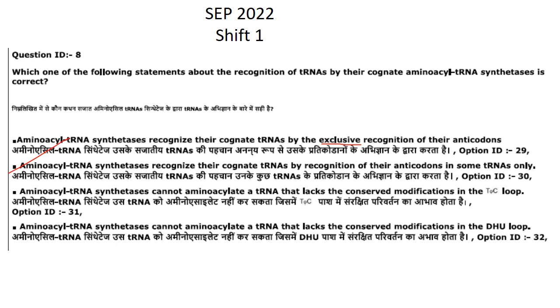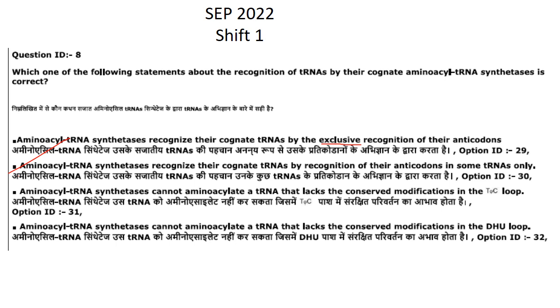So coming to the year September 22, shift 1. First question. Which one of the following statements about the recognition of tRNAs by their cognate amino-acyl tRNA synthetase is correct? Amino-acyl tRNA synthetase recognize their cognate tRNAs by the exclusive recognition of anticodons.